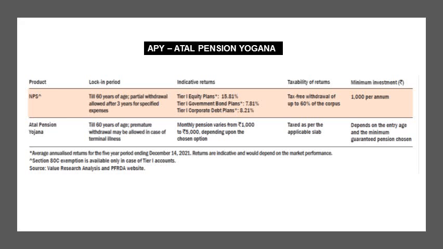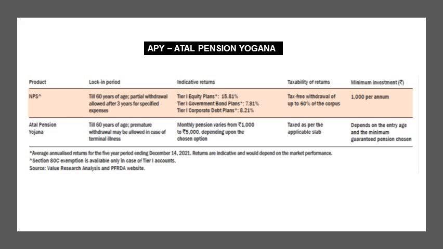Apart from the Super 6 options which we have discussed, one more good option is Atal Pension Yojana. This scheme is named to honor the previous Prime Minister Atal Bihari Vajpayee. This is a type of pension scheme. Lock-in period is till 60 years of age.